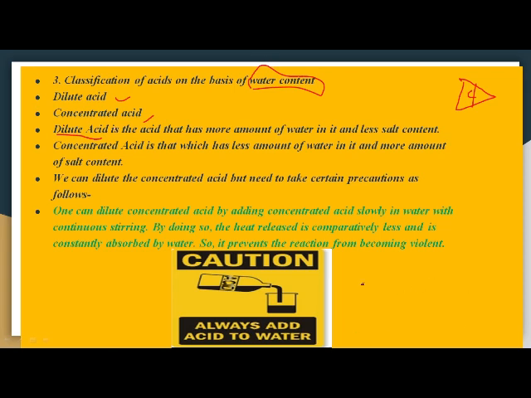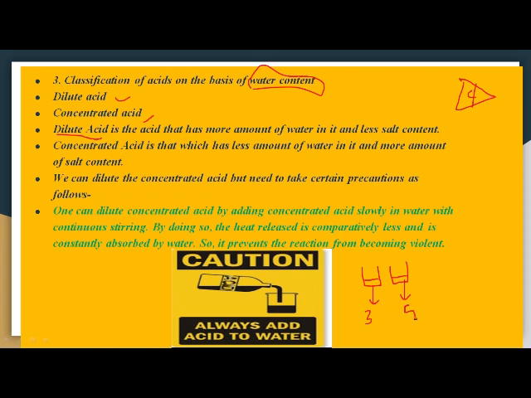So first is your dilute acid. We understand this by an example again. We take two containers of the same size, right? Pour an equal amount of water in both the containers. Sorry, here you can take, for example, 3 ml of water, and here the water content is 5 ml.